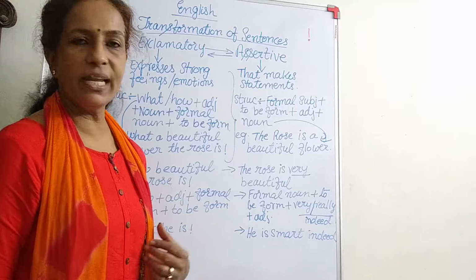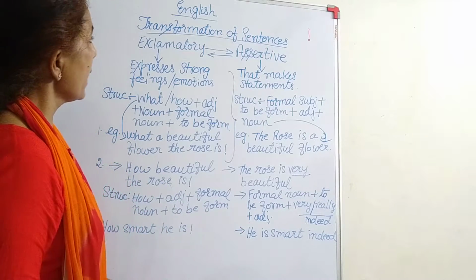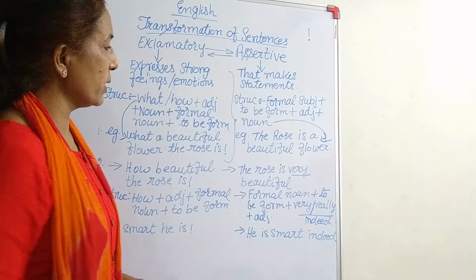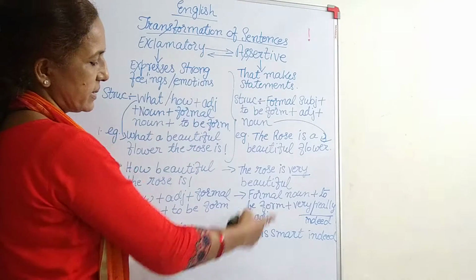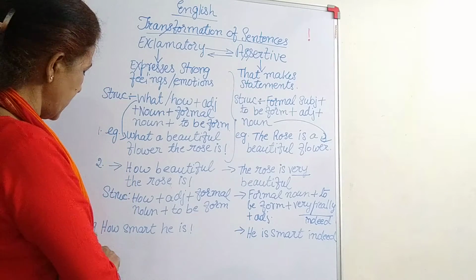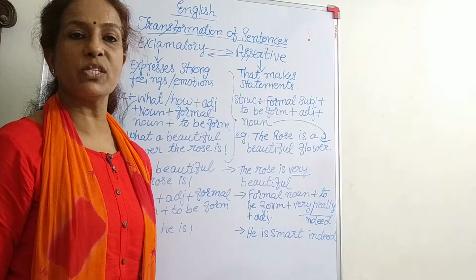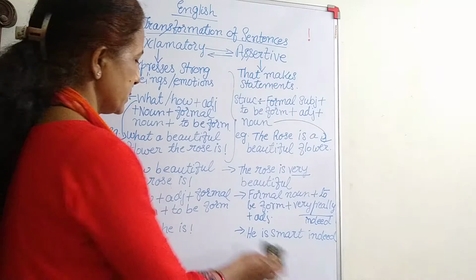So here, really, very, and indeed are the words which are added when exclamatory sentences are changed into assertive. Not always, but in many cases. And normally, when an exclamatory sentence begins with how. Okay, let us see.